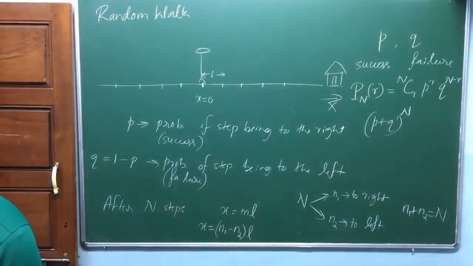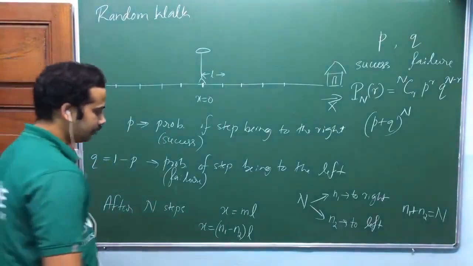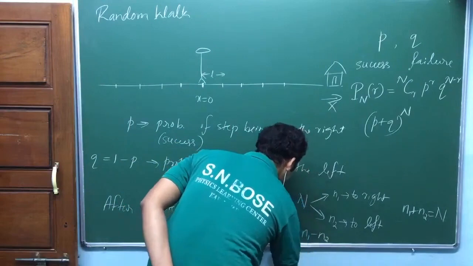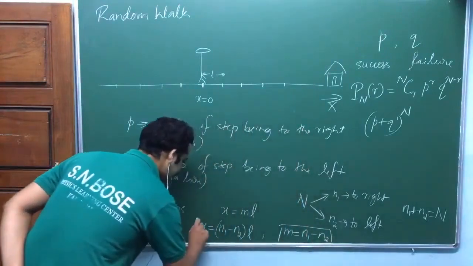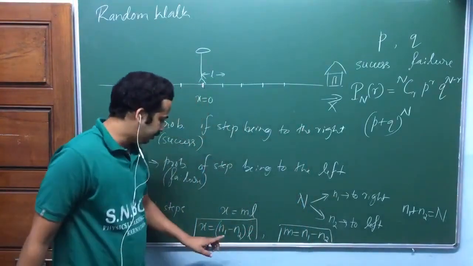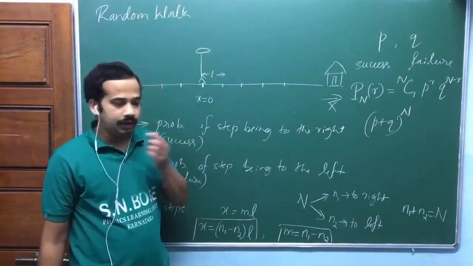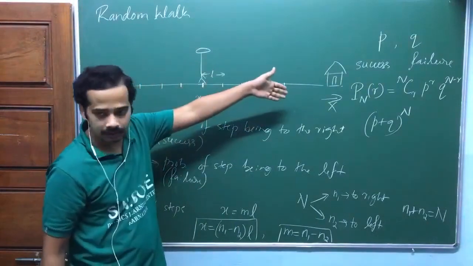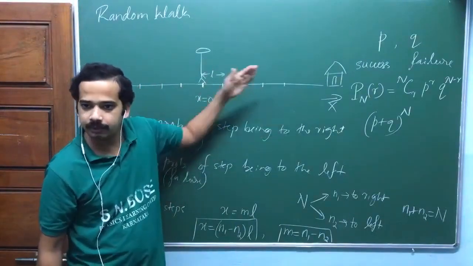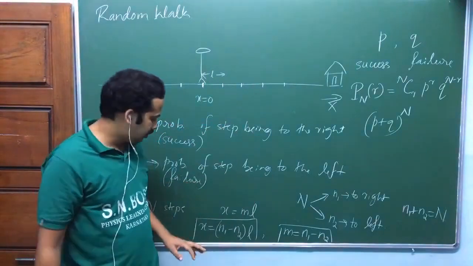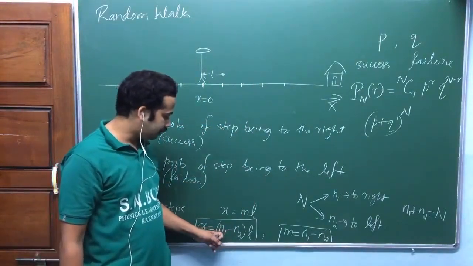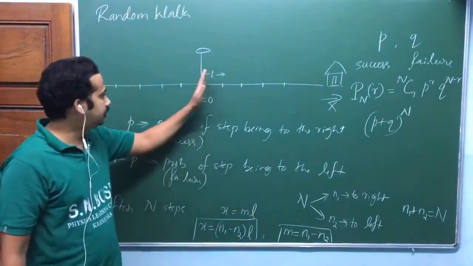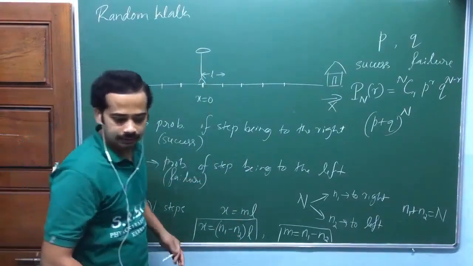What I have done here is I have written m is equal to n1 minus n2, okay. Why have I written this? Because look here, if n1 is greater than n2, if the number of steps to the right is greater than the number of steps to the left, he will have a positive displacement along the positive x-axis. Am I right? He will be somewhere on the positive x-axis. If the number of steps to the left is more, then this is negative, and he will be displaced along the negative x-axis, isn't it?